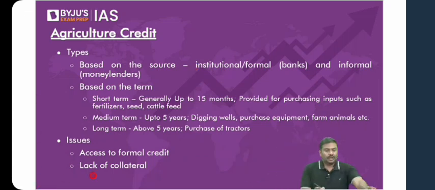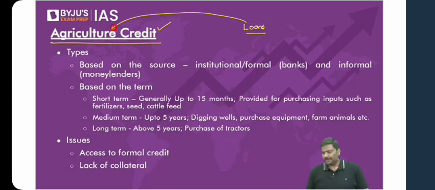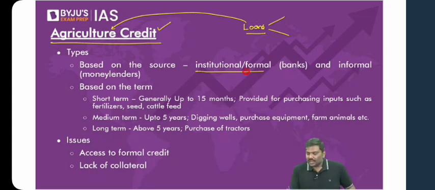Okay, let's start. So next concept, agriculture credit. Now what do you mean by agriculture credit? Simple. Whenever loans are provided to the agriculture sector. Now what is the issue here? Whenever loans are provided, you can divide the credit in the agriculture sector into two types: institutional credit and informal credit.